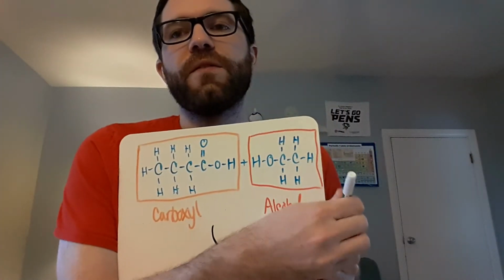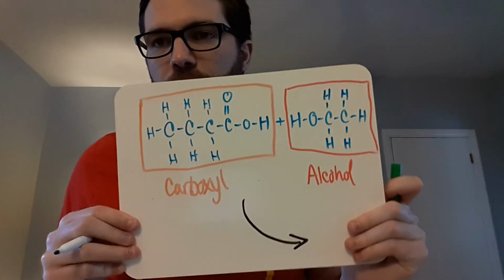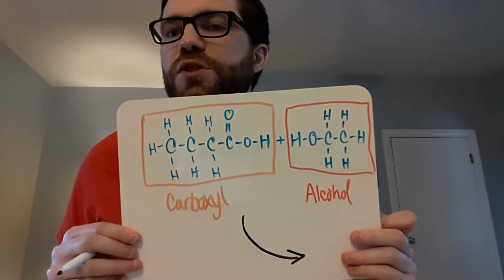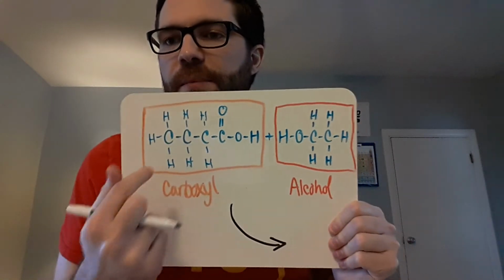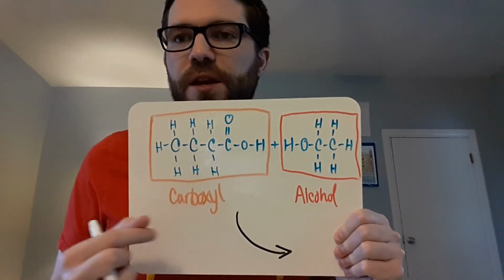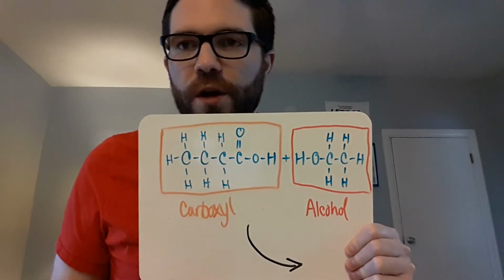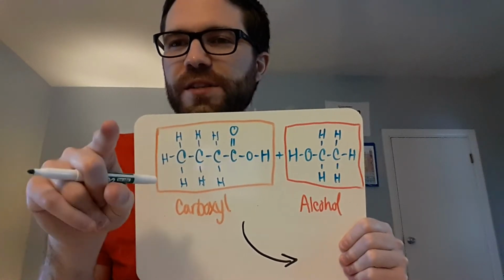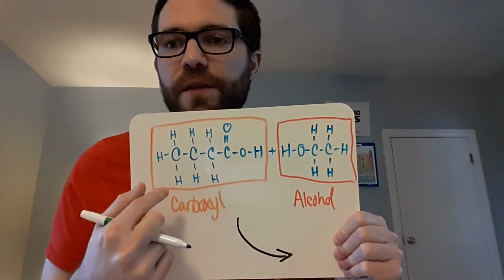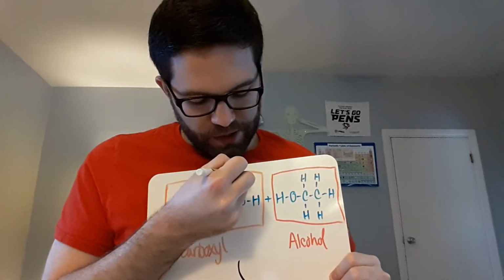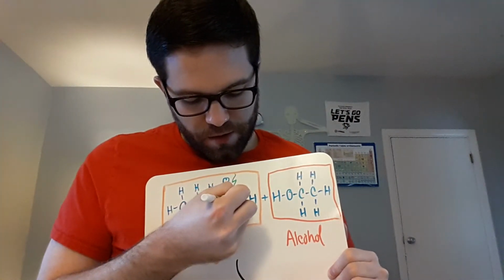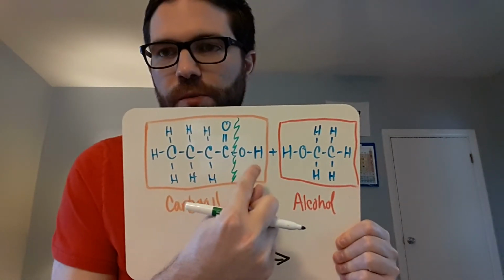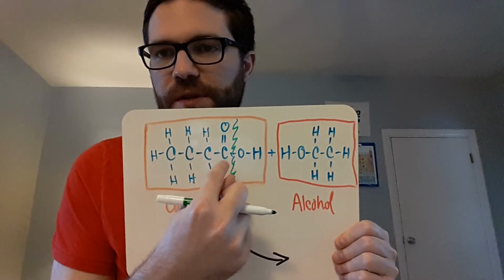But when we have these two kinds of chemicals combined, what starts to happen is they start to rearrange and the bonds start to bond differently and the structures start to change. So what you start to see happening is that these bonds that exist here, some of them, certain ones, start to break. Okay? And they start to break at very specific points. This carboxyl over here, it actually starts to break right here, right between that C and that OH group on the end, right? So it starts to break between the C and the OH.